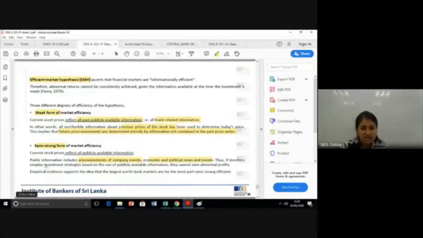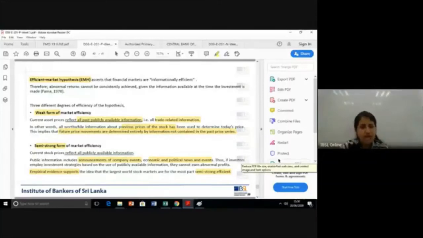Investors employ investment strategies based on publicly available information, therefore they can't have an abnormal profit situation. Now, empirical evidence, meaning so much research done about financial markets, shows that most large stock markets in the world are mostly semi-strong. They always reflect both past information and present information.